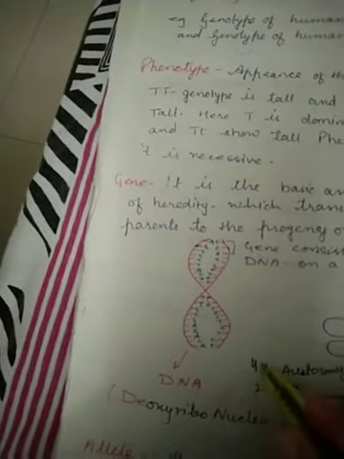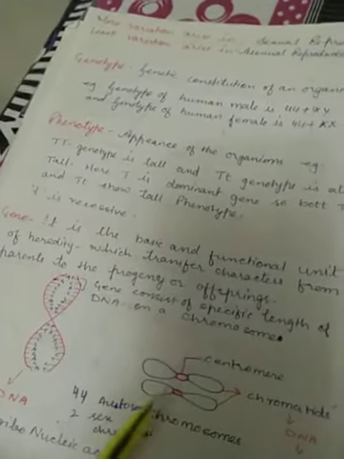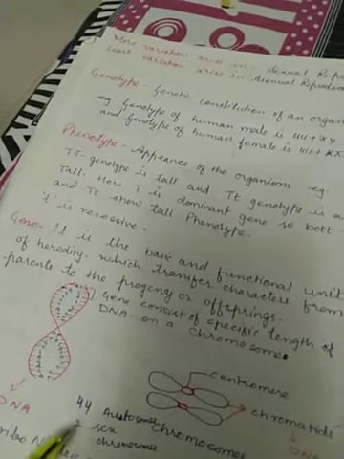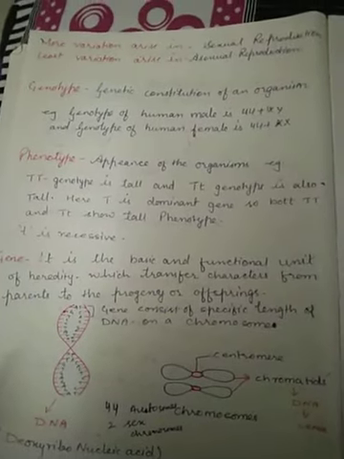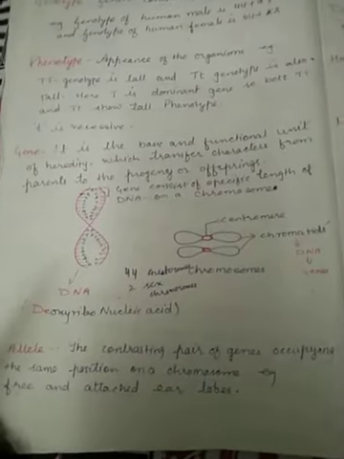So in total we have 46 chromosomes, or 23 pairs of chromosomes. Out of that, 22 pairs of chromosomes are homologous. But the sex chromosomes in case of male are X and Y, and in case of female they are XX. So genes are the functional unit, and they are responsible for transferring characters from the parents to the progeny. Now next we have the allele.